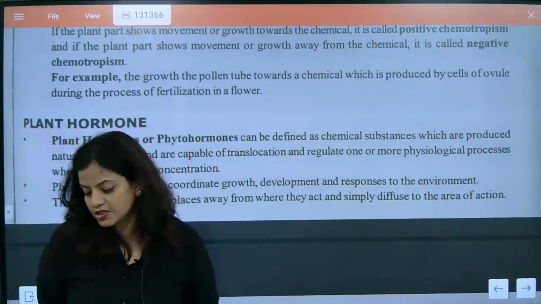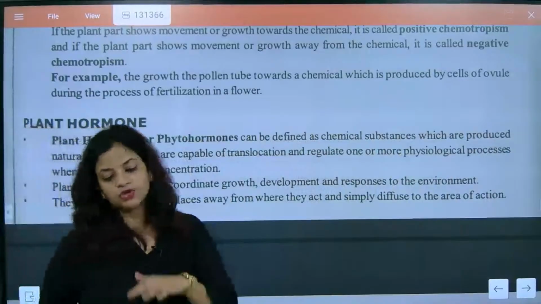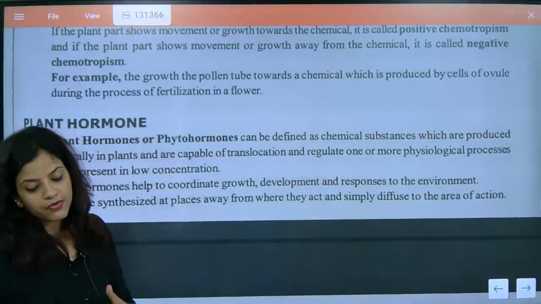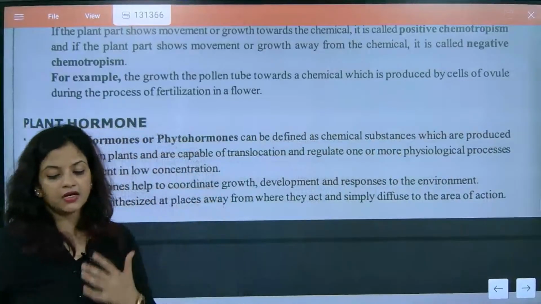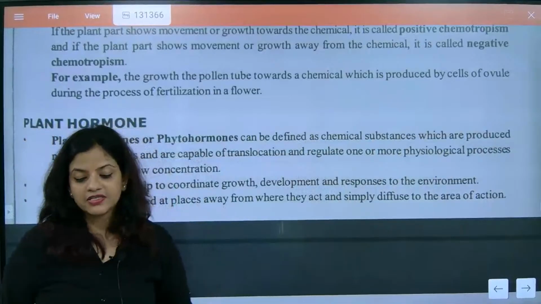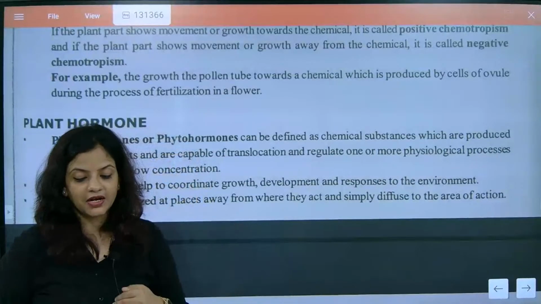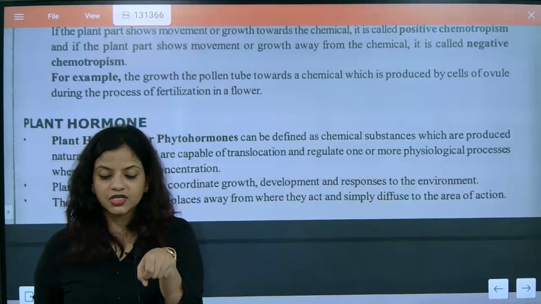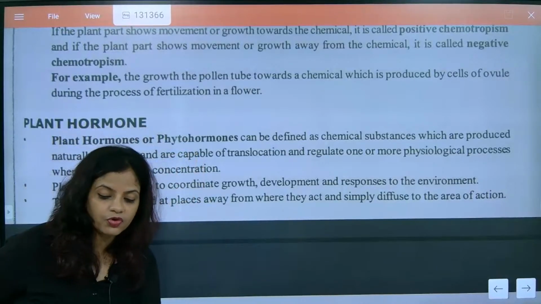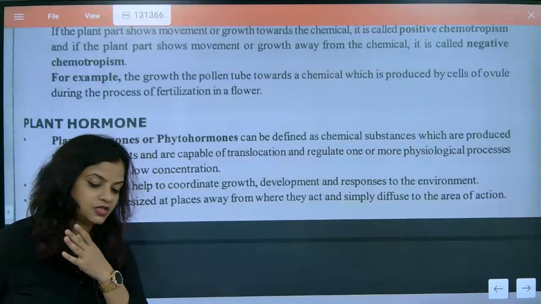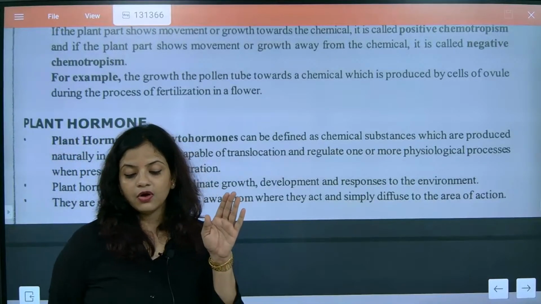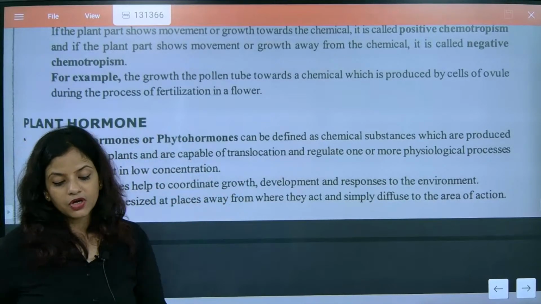If somebody asks what phytohormones are, your answer should be: they are the plant hormones, defined as chemical substances which are produced naturally in plants and are capable of translocation and regulate one or more physiological processes. Understood?